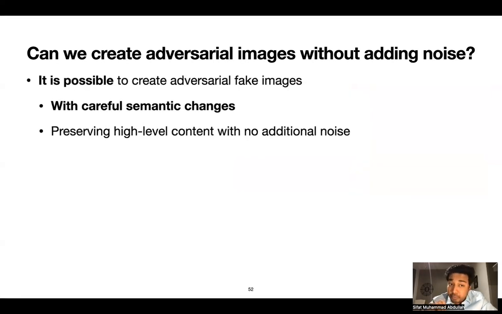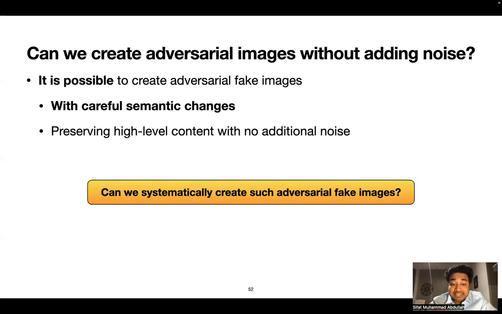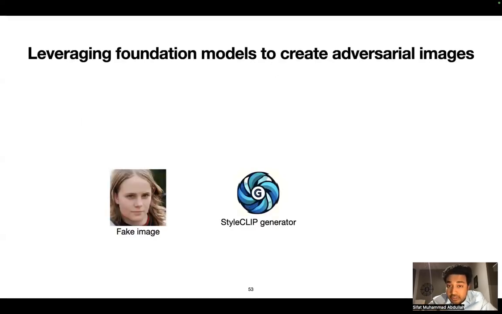That means it is possible to create adversarial fake images with such careful semantic changes while preserving the high-level content and adding no noise. The question is, can we systematically create such adversarial fake images? The short answer is yes. Leveraging foundation models, we can create such adversarial images. So let's look at an example.